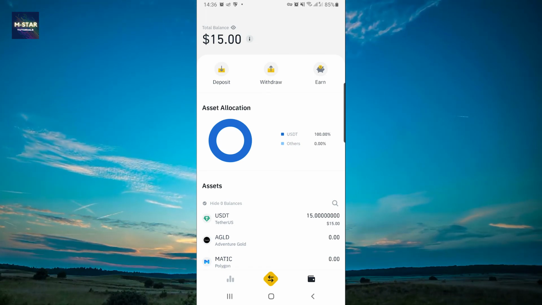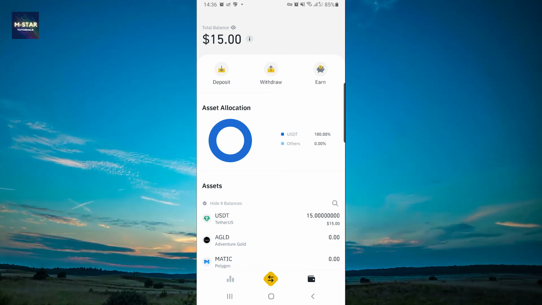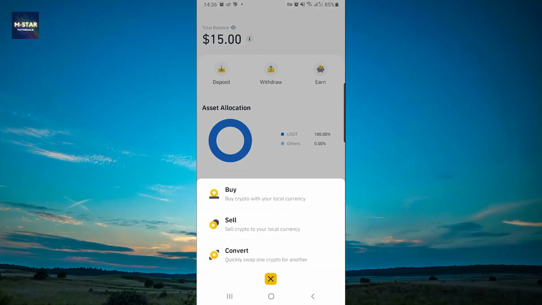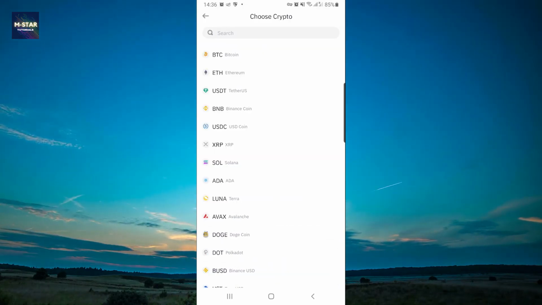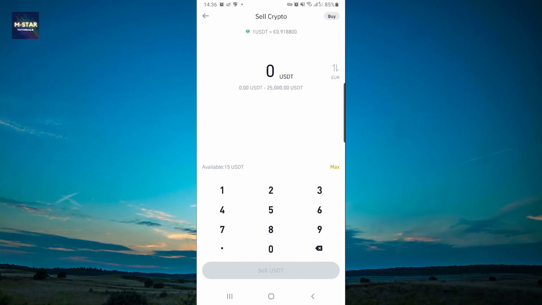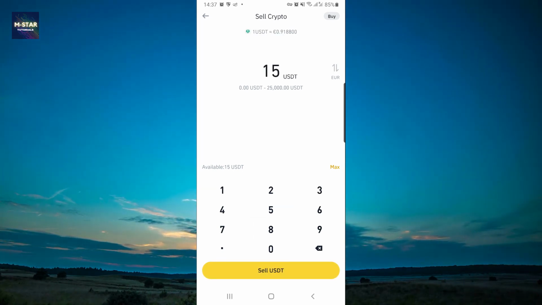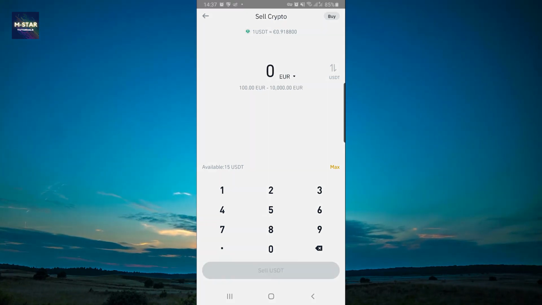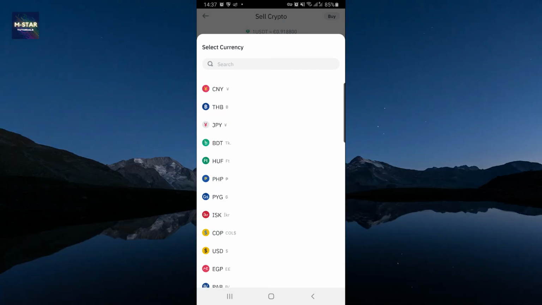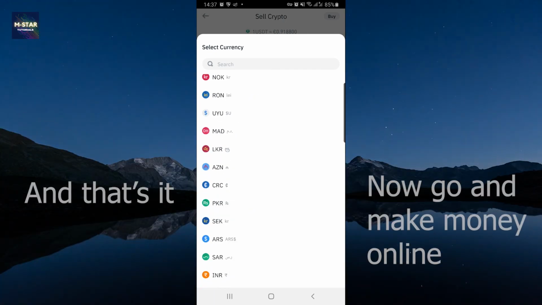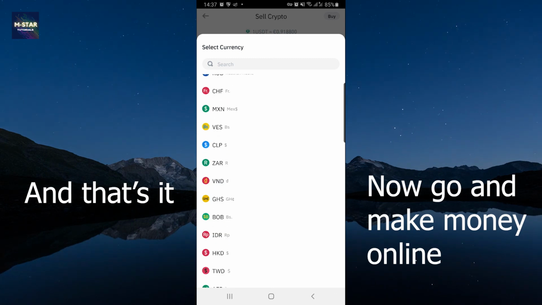So what I can do is head back and hit these arrows here and hit sell. So I just have to select the appropriate currency, which is Tether, and I have 15 in Tether. So what I can actually do is switch currencies here, euro or US dollar. I can try changing this to US dollar because I'm more used to US dollar.